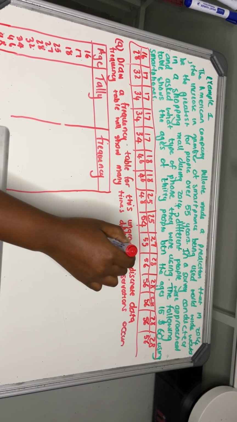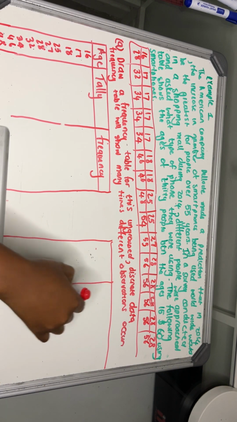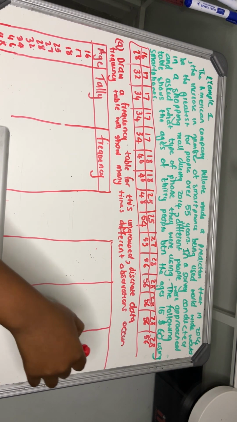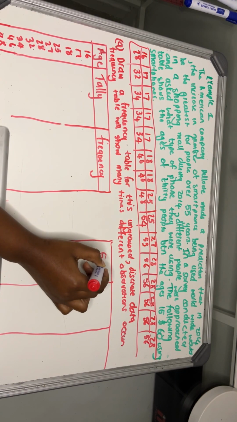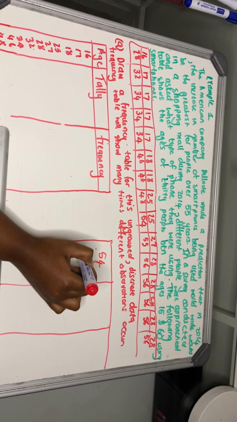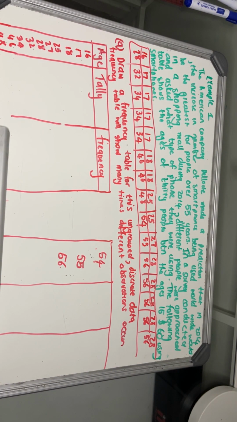I'm so sorry, I have to carry on this side, you know, guys. 48, 54, 55, and 56, right? So I can already see 16, only one person.